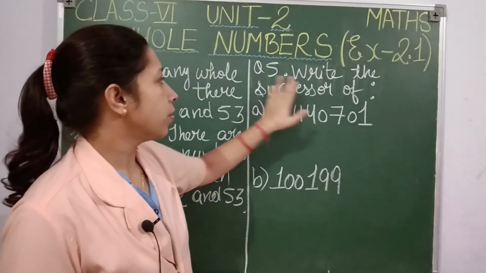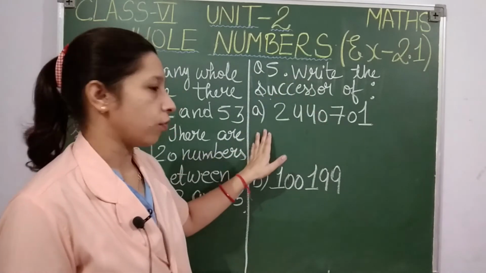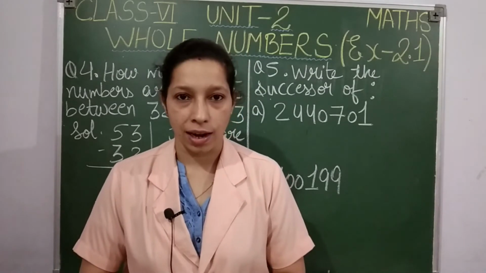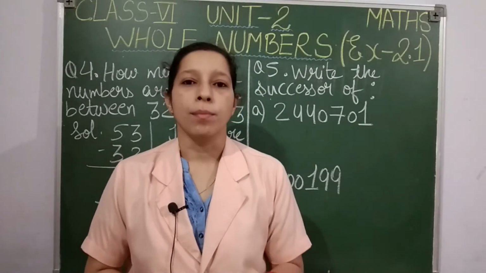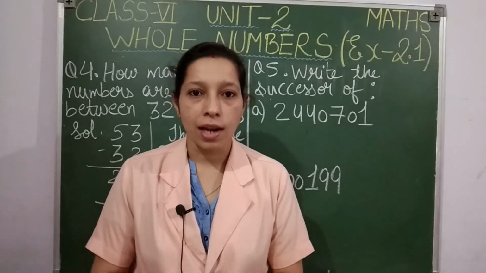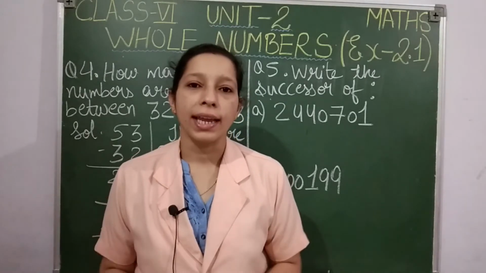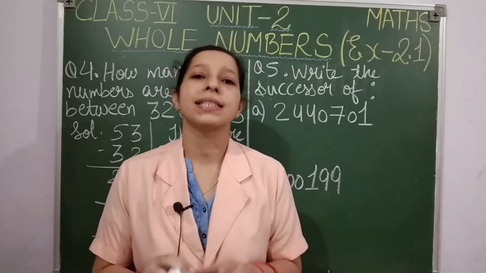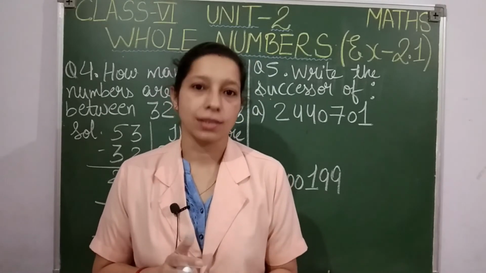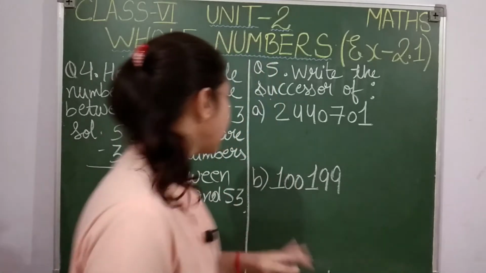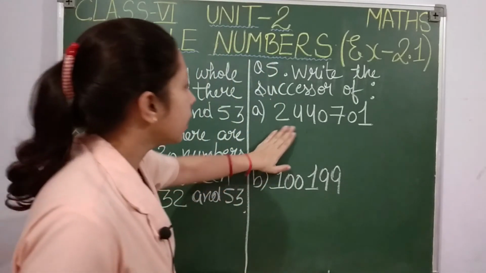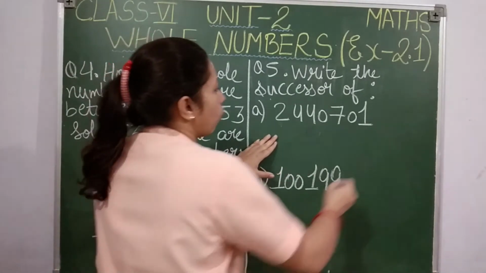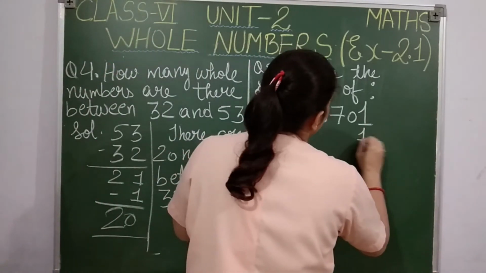It states: write the successor of. In the last video we discussed this topic, successor and predecessor. So for any number, if you want to give its successor, what are you going to do? Make this very clear. Take that number and add 1 to it, students. You have to add 1 and you will get the successor of the given number. So very easy. Let us see the first point. Here this number is given and I have to write its successor. No problem. You will be adding 1 to the given number.